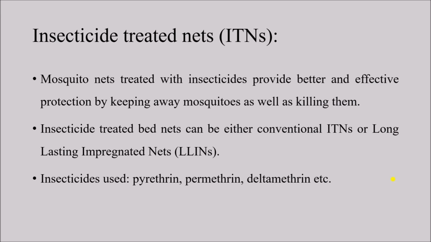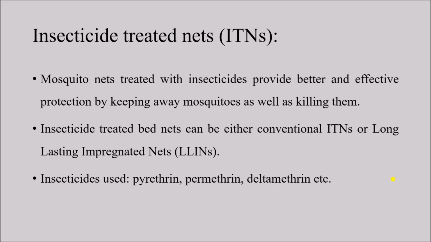Insecticide treated nets can be used for controlling the adult mosquito population as well as to minimize the interaction between the mosquito and the human population. So mosquito nets treated with insecticides provide better and effective protection by keeping away mosquitoes as well as killing them. So when we treat a mosquito net with insecticides, it can kill the mosquito. Also, the mosquito net itself acts as a physical barrier between the mosquito population and the human population. So, whoever is sleeping inside the mosquito net will be protected against the mosquito bite.